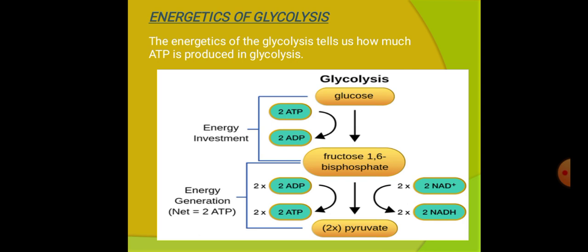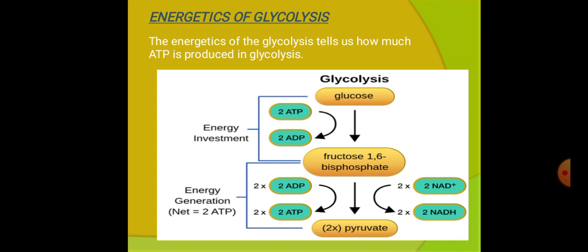Every 3 carbon compound forms 1 pyruvate molecule, so in total we gain 2 pyruvate molecules. So the sequence of reactions takes place twice. Totally, we get 2 NADH molecules and 2 ATP molecules, so more or less 8 ATP molecules are gathered after completion of the glycolysis pathway.